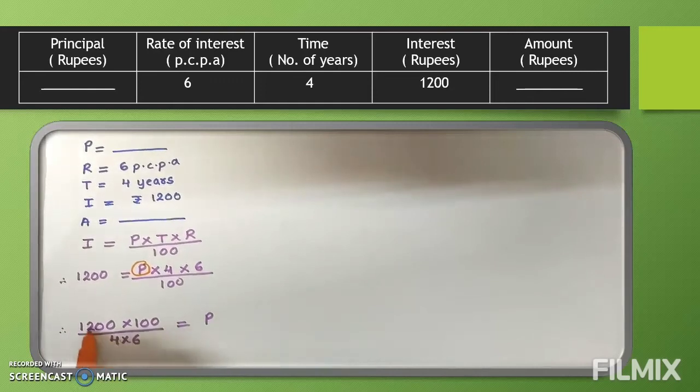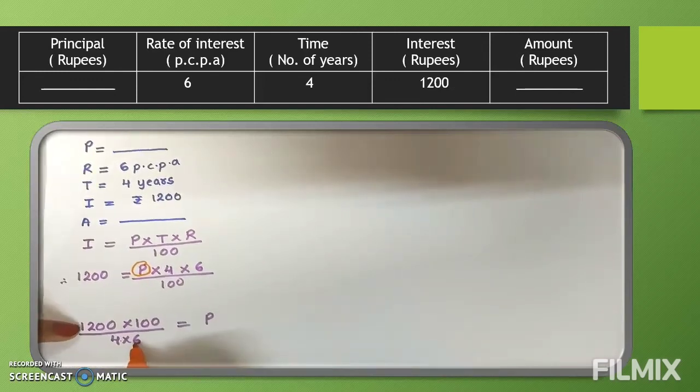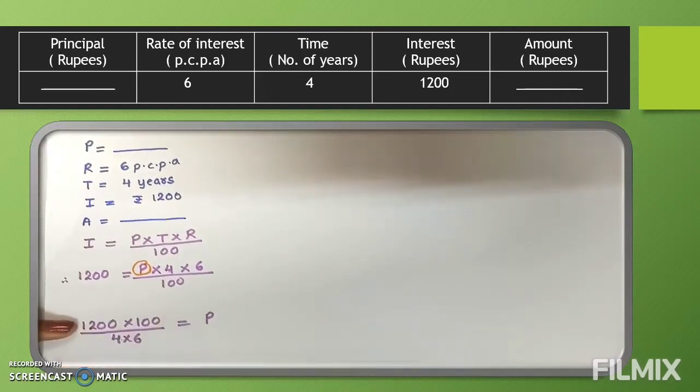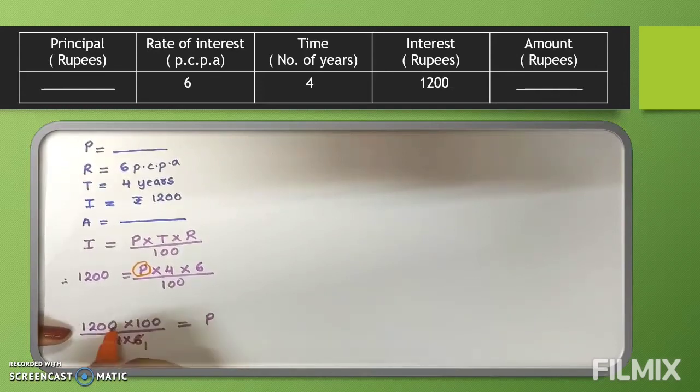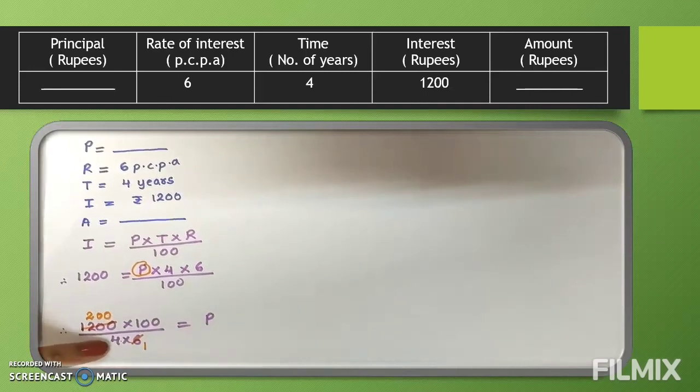Now 4 and 1200 both come in the 2's table and the 4's table. If you want, 6 and 12 both come in the 6's table, so you can apply that to these two also. So we are doing this with the 6's table. In the 6's table, when 6 comes, 1's are; when 12 comes, 2's are. So we will cancel it and write a 2. And these two zeros we will write the same. Clear? Now we have 4 and 200 with us.